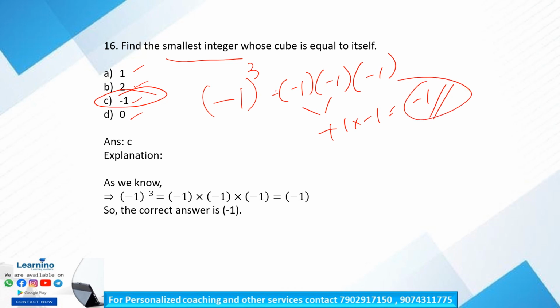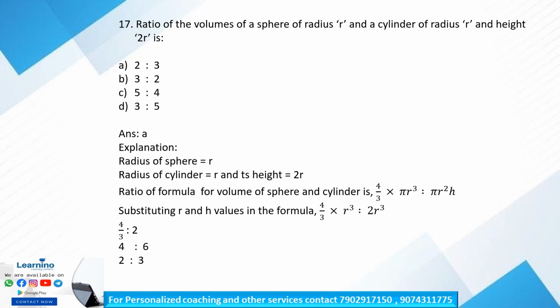So question number 17. Ratio of the volume of the sphere of radius r and the cylinder of radius r and height 2r is dash. So in this question we have to know the volume of the sphere and also the volume of the cylinder.